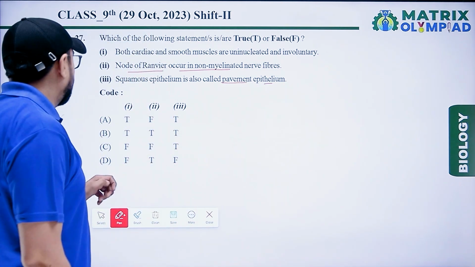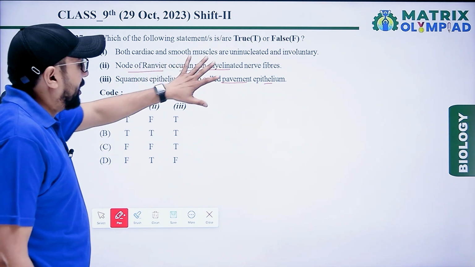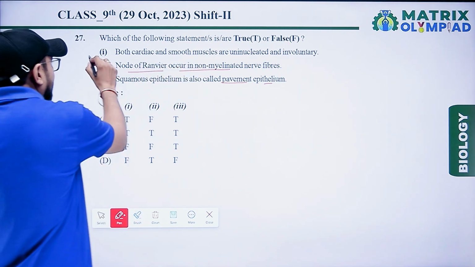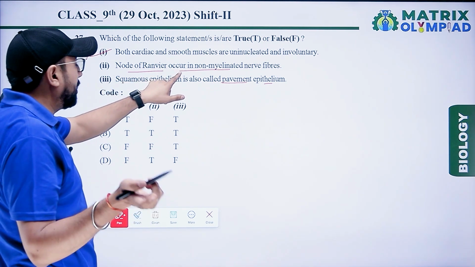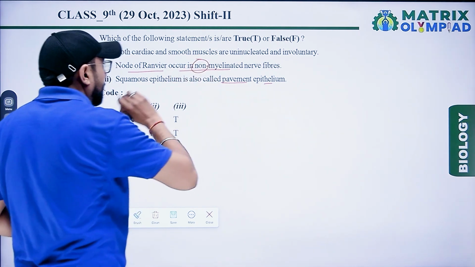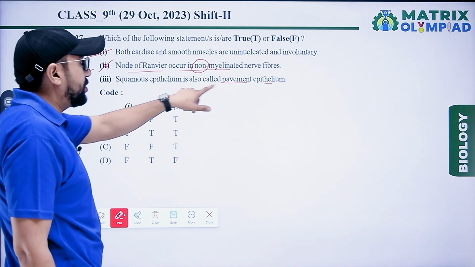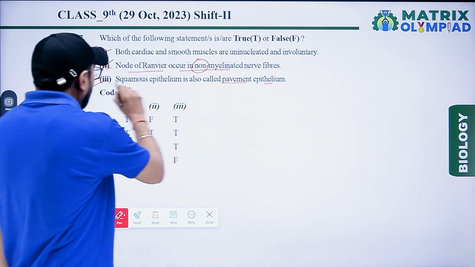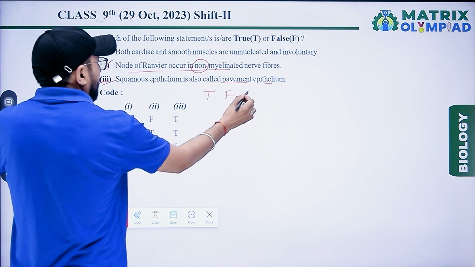According to the question, both cardiac and smooth muscles are uninucleate and involuntary, that is right, so true. Node of Ranvier occurs in myelinated fiber, but this one says non-myelinated, so that is wrong, false. And the next one, squamous epithelium is also called permanent epithelium, that is right. So according to the question, true, false, true.